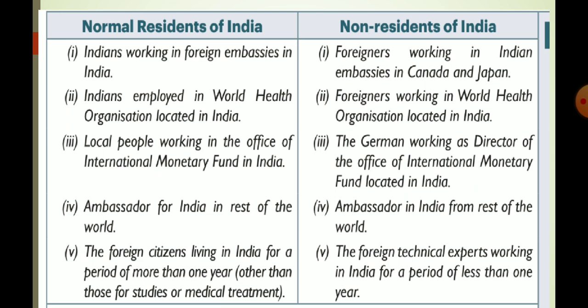But foreign citizens who are working in these international organizations located in India will not be treated as residents of India. Okay, for example,